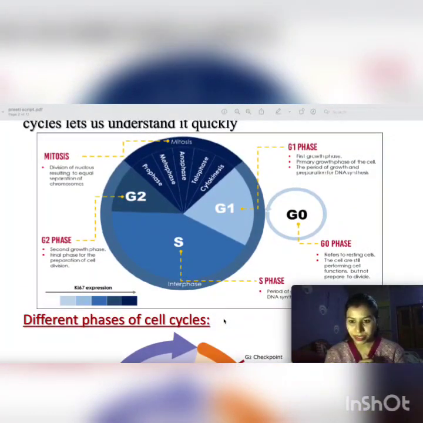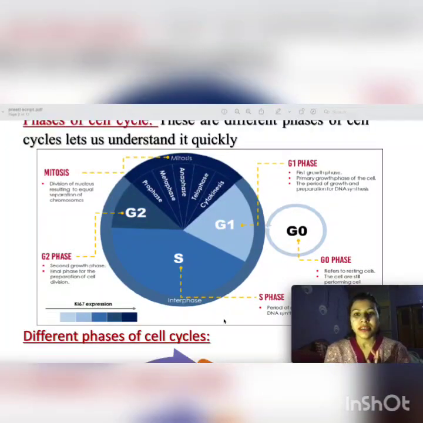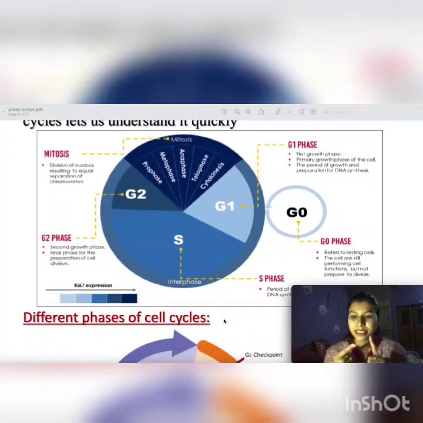After the G2 phase, there will be M phase. M phase is known as mitosis phase, and the cell will prepare for the division. And in M phase, the division of nucleus results in equal separation of the chromosomes. So hope I'm clear that there is a G1 phase, G0 phase, S phase, G2 phase, finally M phase.